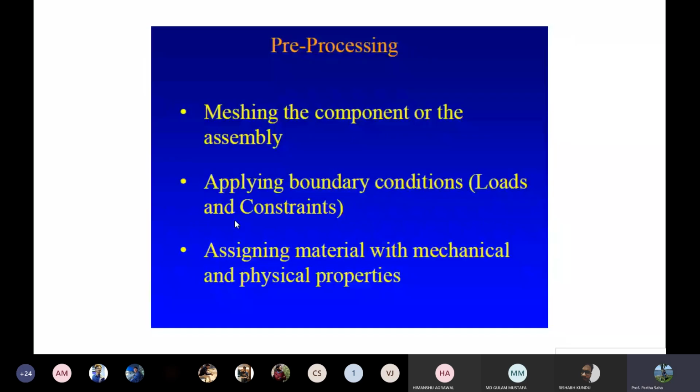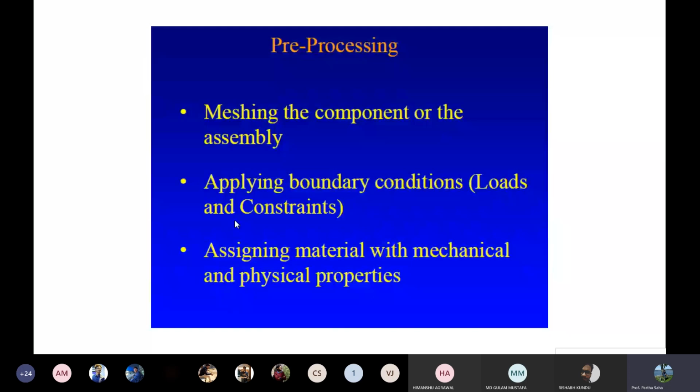Meshing and all these things are actually pre-processing, because if you don't do the meshing, you cannot give the input parameters. Then applying the boundary condition. What are boundary conditions? If I tell you integrate x square dx, you will get some answer like x cubed by 3 plus c. Okay. Now if I tell you integrate x square dx within a limit of 0 to 1, then your answer will be different. It will not be an expression with c, it will be a number. Why? You apply the limit. Similarly, with the boundary condition, you apply the limits.